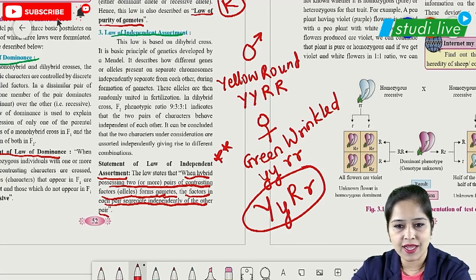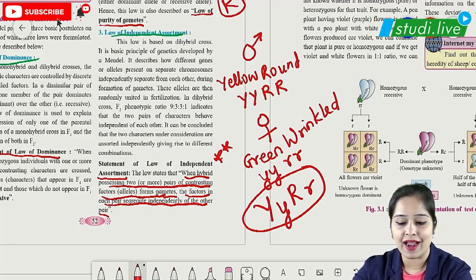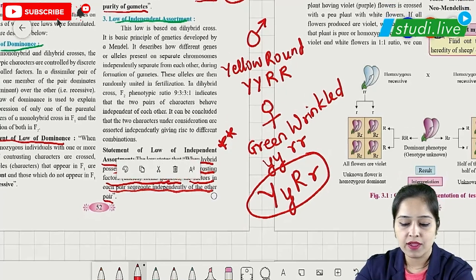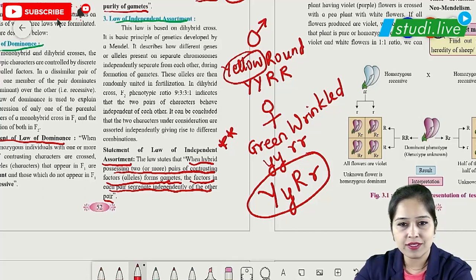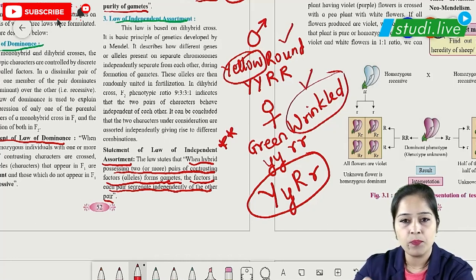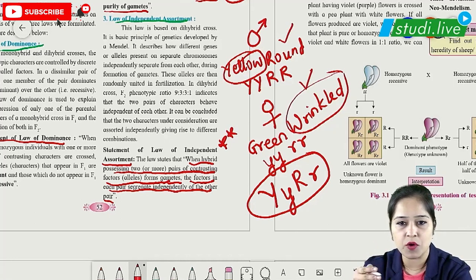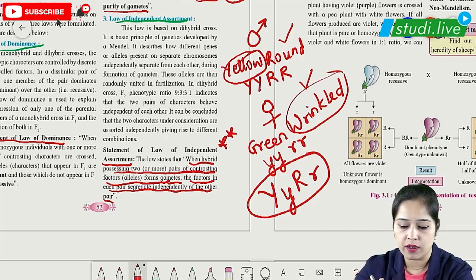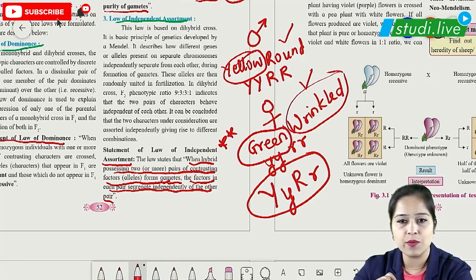So when we have this hybrid, we will clearly see that the character for yellow, which is the color of the seed, can go with round also, and it can go with wrinkled also. So for the character yellow, we will have two different types of phenotypes: yellow round and yellow wrinkled. Similarly, green can also go with round as well as wrinkled. So these factors segregate independently of each other, and we will have four different phenotypes.